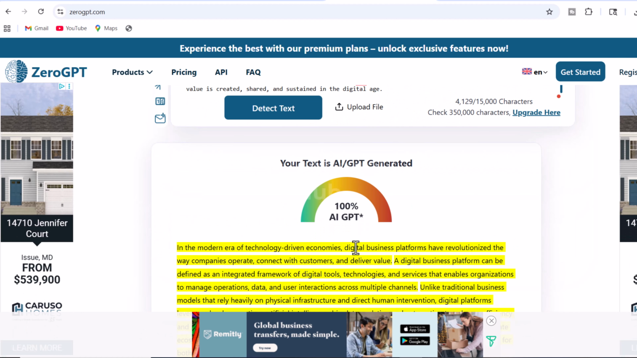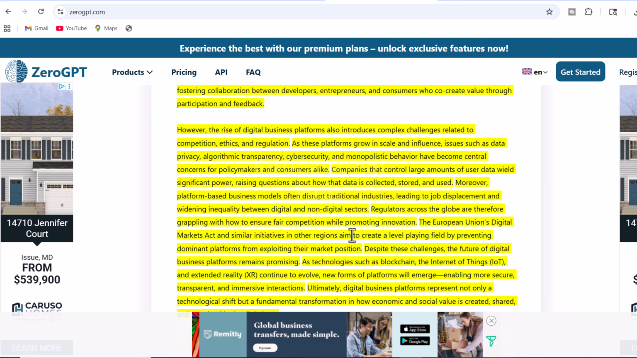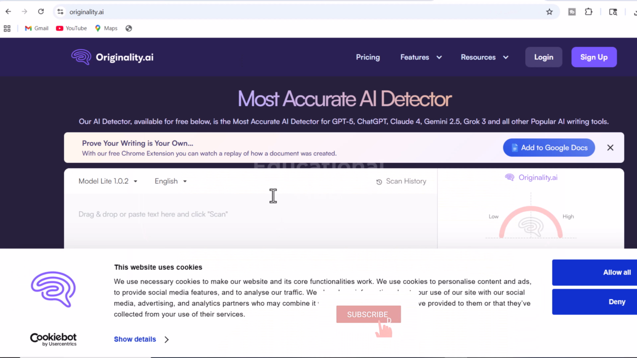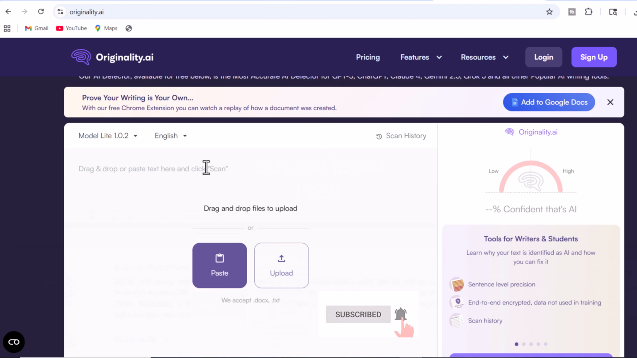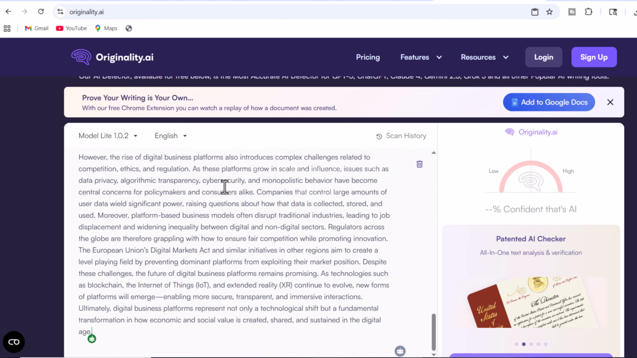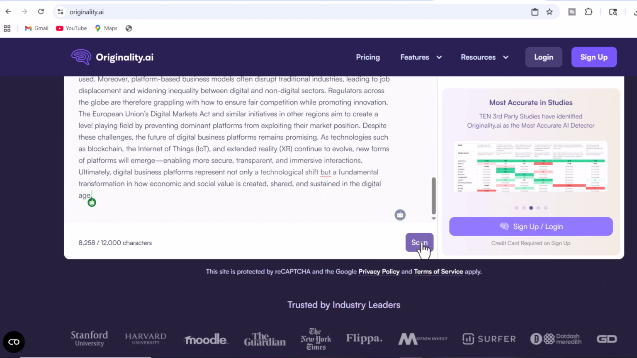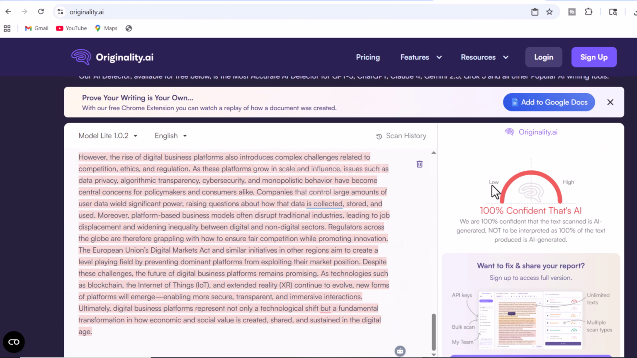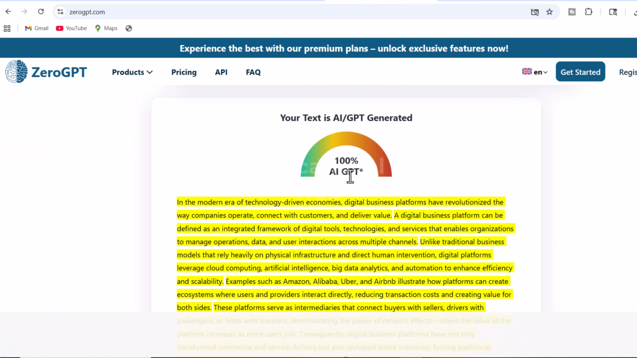Originality AI is a very critical AI detector and a good alternative to Turnitin. As you all know, Turnitin is the world's most recognized AI detector and is constantly updating its models to ensure academic integrity. All right. The results on Originality show that our ChatGPT passage is 100% likely AI. This is typical. No plagiarism was detected.